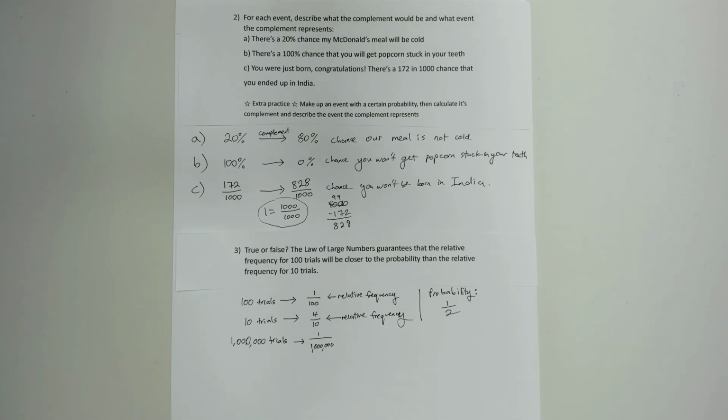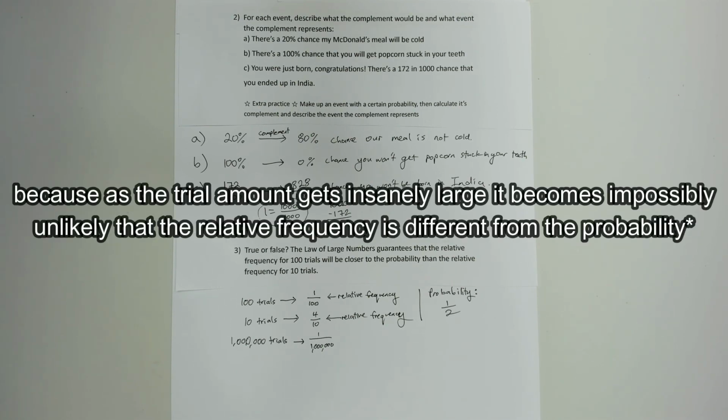So I hope that clarifies what I didn't talk about in a ton of detail in the last video, just because I was trying to get the idea across. But yeah, so this is a false statement. It doesn't guarantee the relative frequency is better, but eventually when the numbers get large enough, it essentially does because the probability is so low.